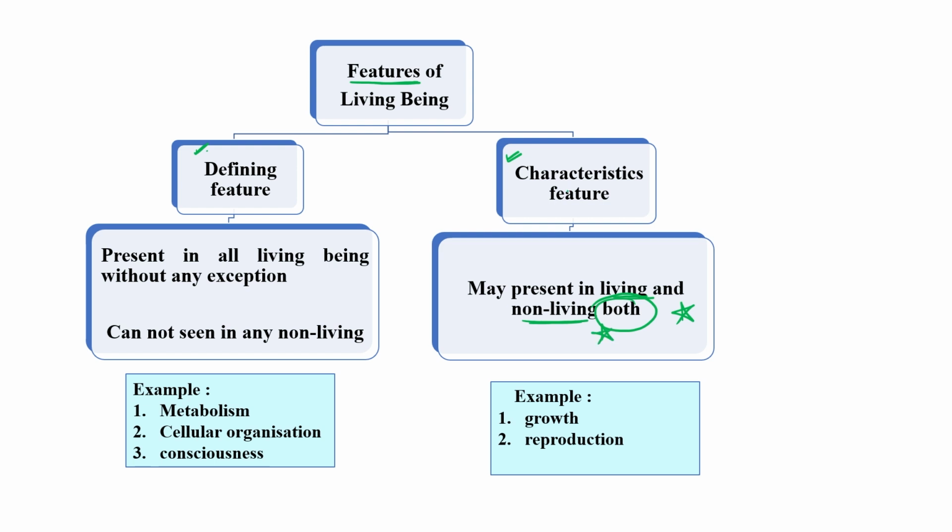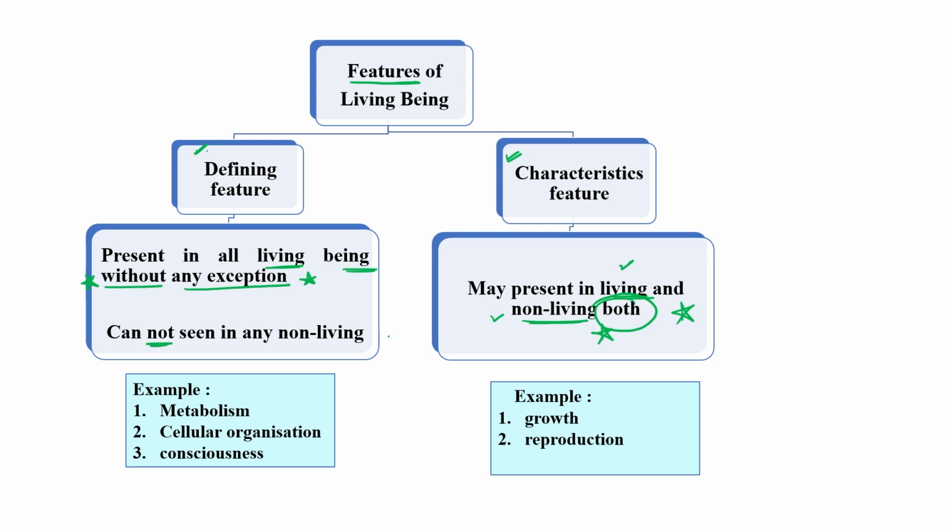A characteristic feature may be present in living and non-living both, while the presence of a defining feature is a must in living beings without any exception. Without any exception. Defining features must be present in all living beings without any exception, and these defining features cannot be seen in any non-living thing. This is the difference between these two.